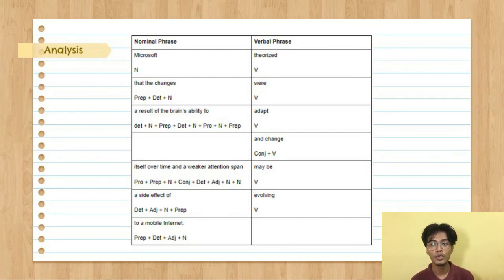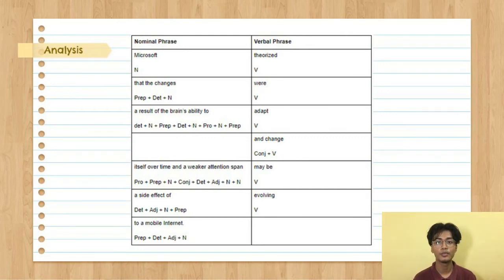The next word is evolving, which is a verb, makes it a verbal phrase. The next phrase is to a mobile internet. Preposition to starts the phrase, continued by determiner a, adjective mobile, and the noun internet.